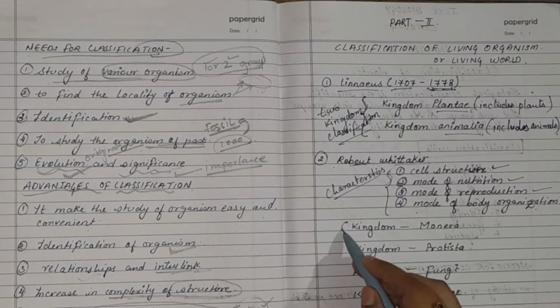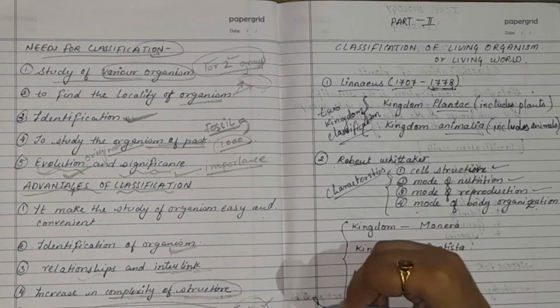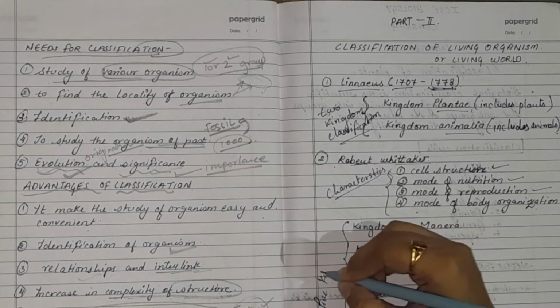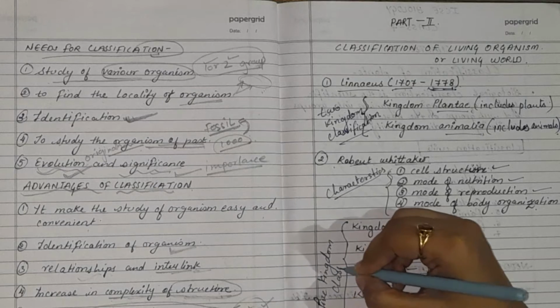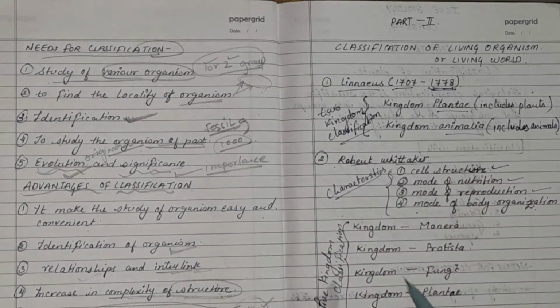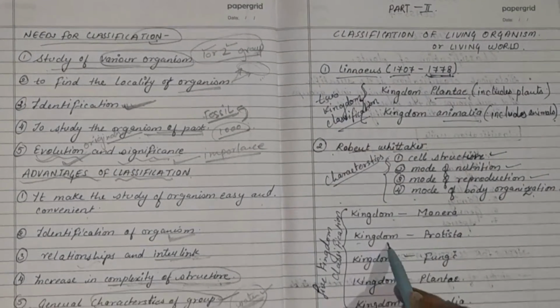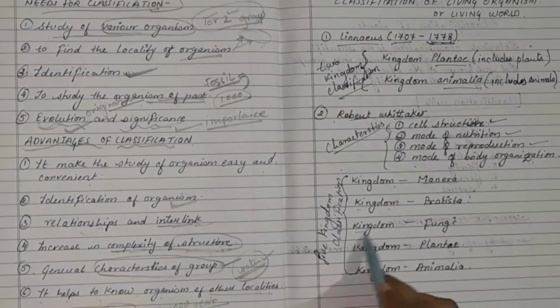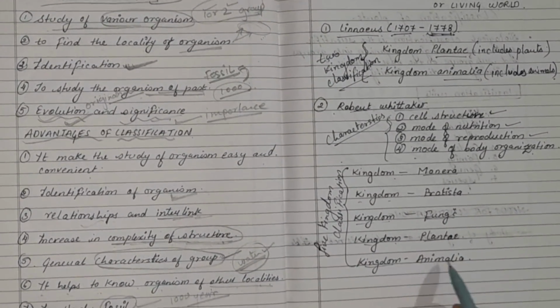The classification given by Robert Whittaker is known as 5 kingdom classification. This classification includes kingdom Monera, kingdom Protista, kingdom Fungi, kingdom Plantae, kingdom Animalia.